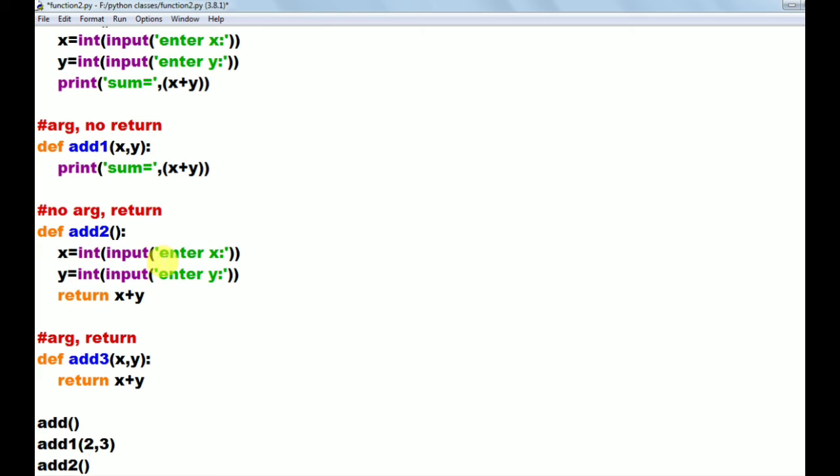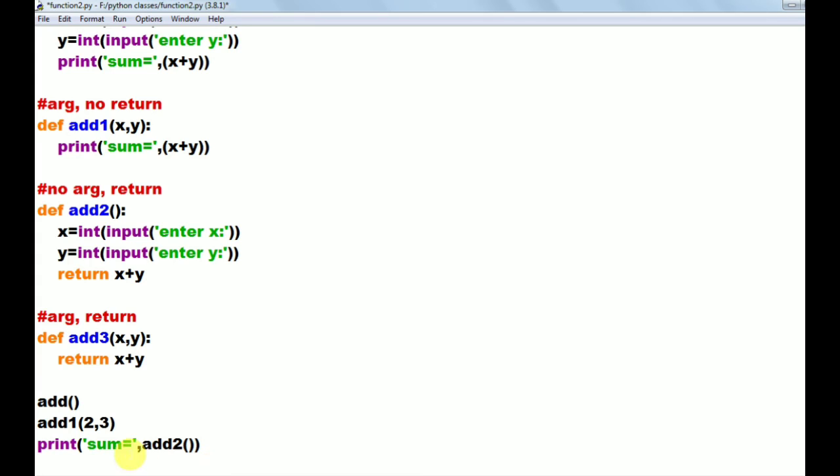Okay. So that reads the x value, y value, calculates the x plus y value and returns the x plus y value. I want to print that x plus y value, so I am writing the printing statement here. Print sum equals to. So we are calling the add2 function from the printing statement because that is returning the value. That returned value we are printing here.